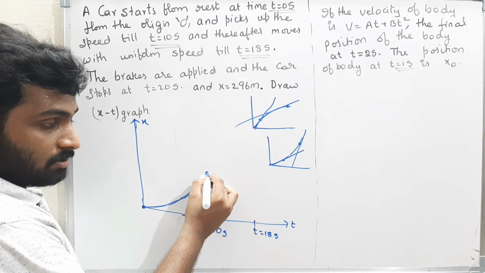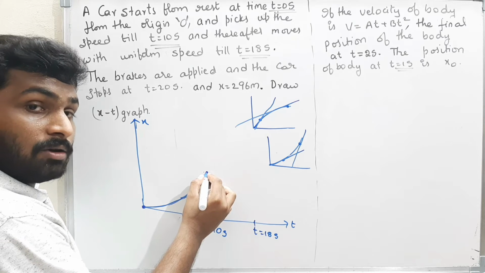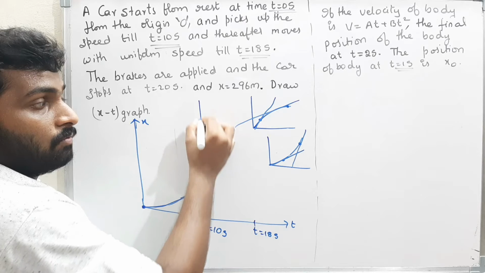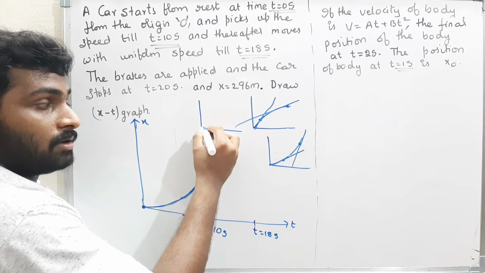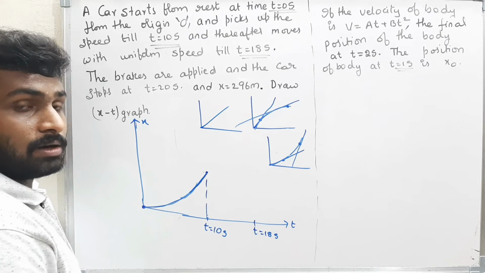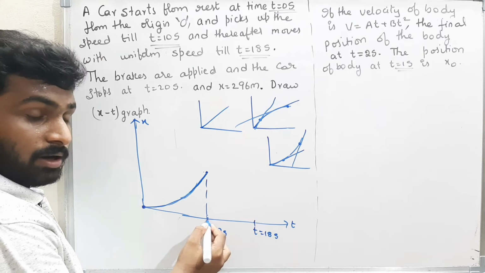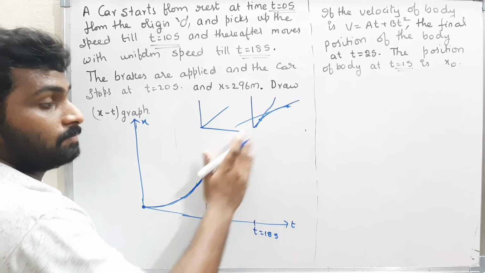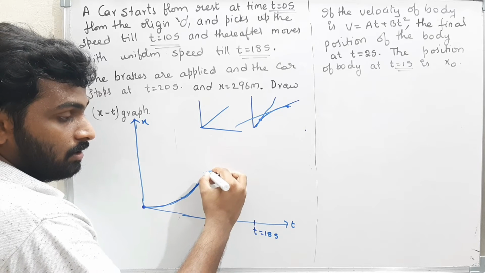The same velocity will be continued till 18 seconds. Now, how is the graph represented for a uniform velocity? The graph is a straight line. That means from t equal to 10 seconds to 18 seconds, the graph will be a straight line like this.